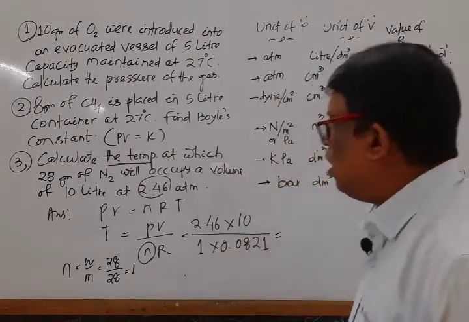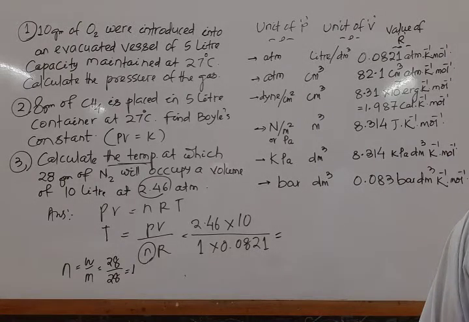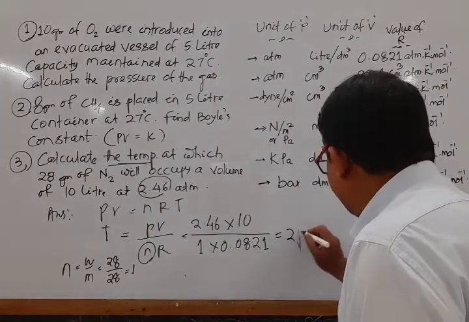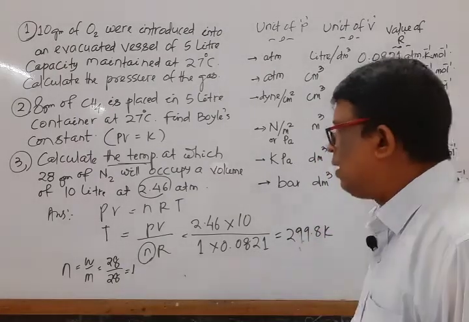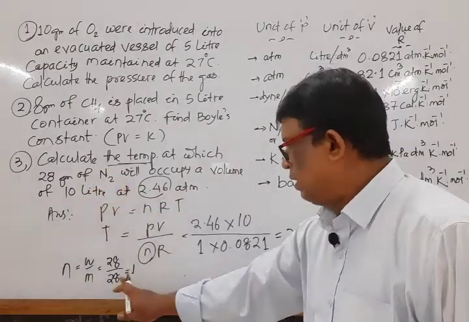Mark that. On solving this, the numerical answer is nearly equal to 299.8 Kelvin. Mark that.